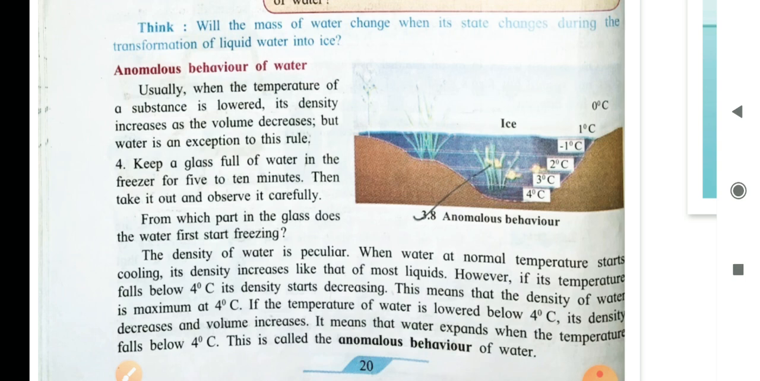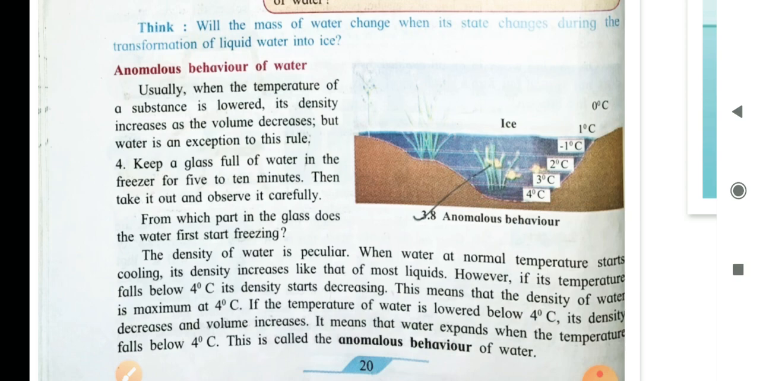Underline that. Density of water is maximum at 4 degrees centigrade. If the temperature of water is lowered below 4 degrees centigrade, its density decreases and volume increases. Note down, its density decreases and volume increases. It means that water expands when the temperature falls below 4 degrees centigrade. This is called anomalous behavior of water.